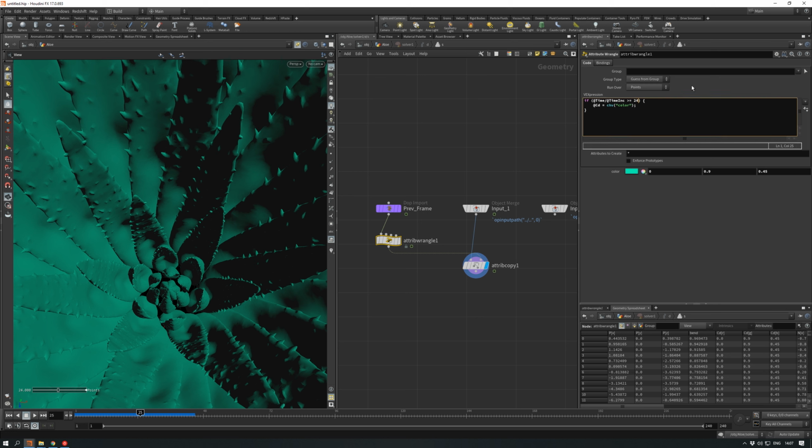Yeah, and okay, we use our U attribute to specify when our if condition will be working, and it's gonna work when our frame equals or is more than 24, and important that two of the conditions are true.